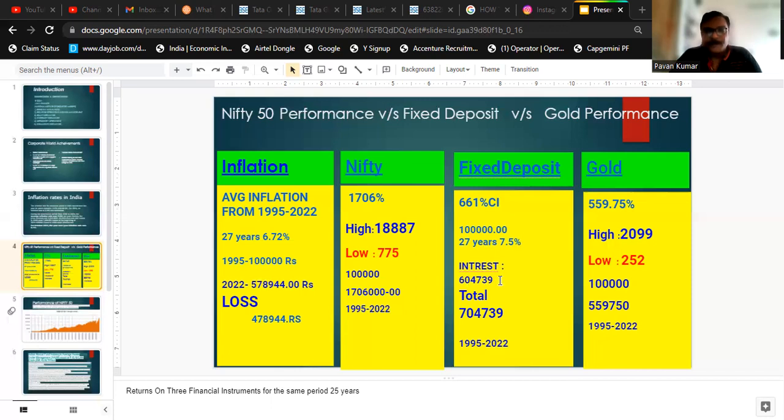But here there is one more catch. This interest amount, whatever you earn, there will be taxes you have to pay, right? Depending upon the slab, it starts from 10%. For example, for 27 years it will be around, let's say, 20 to 25%, you can take it as the income tax you have to pay.